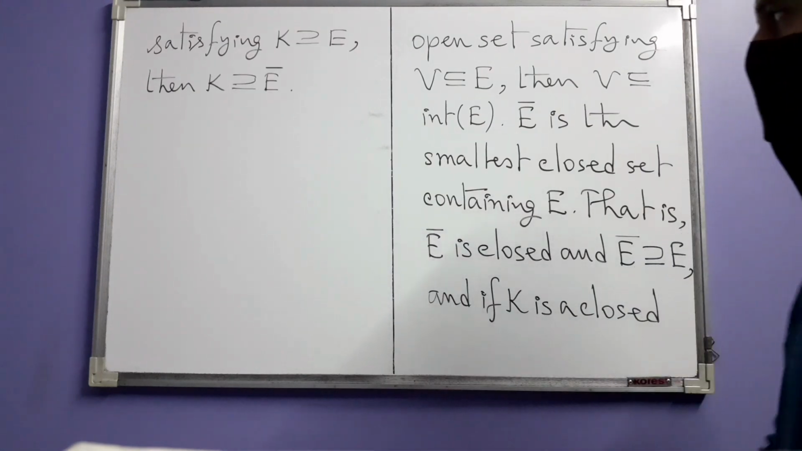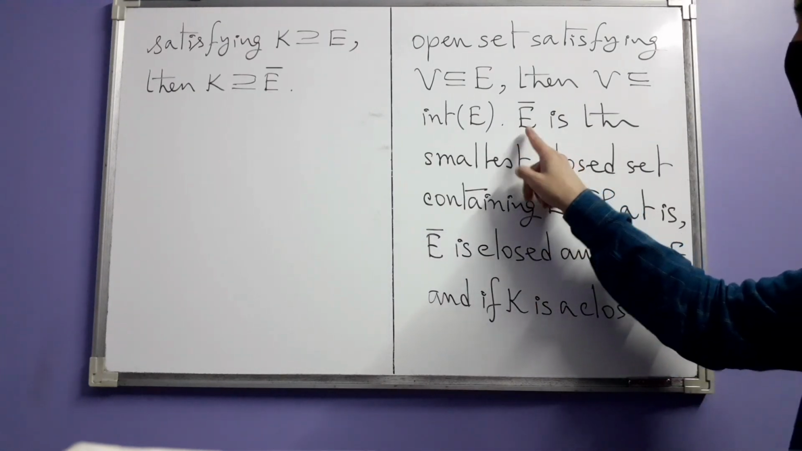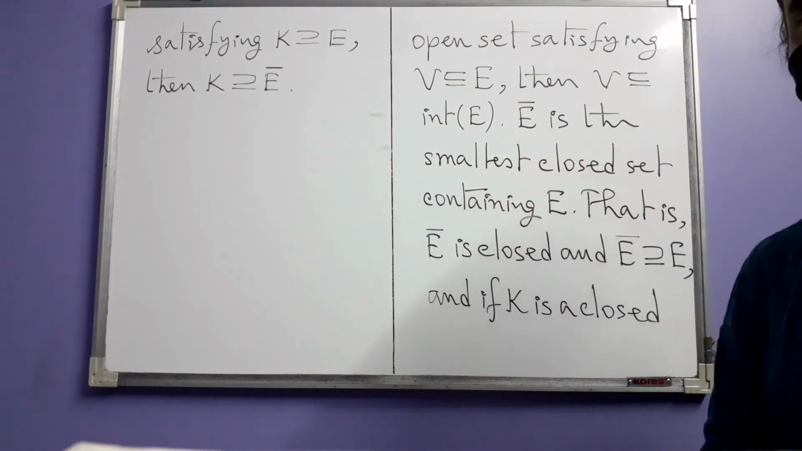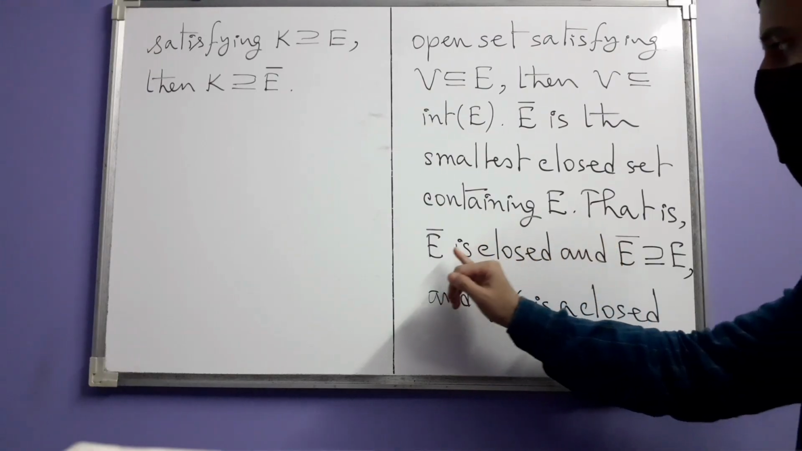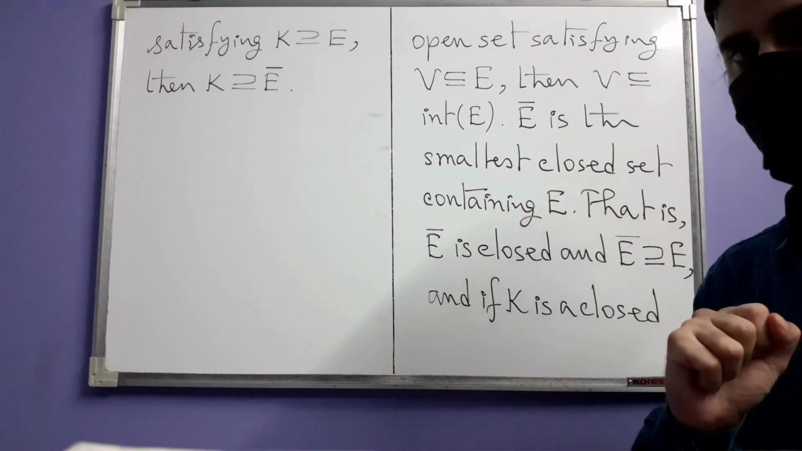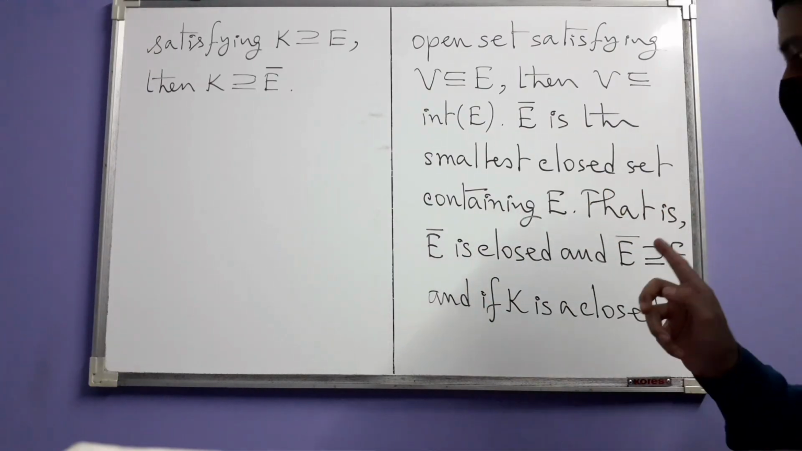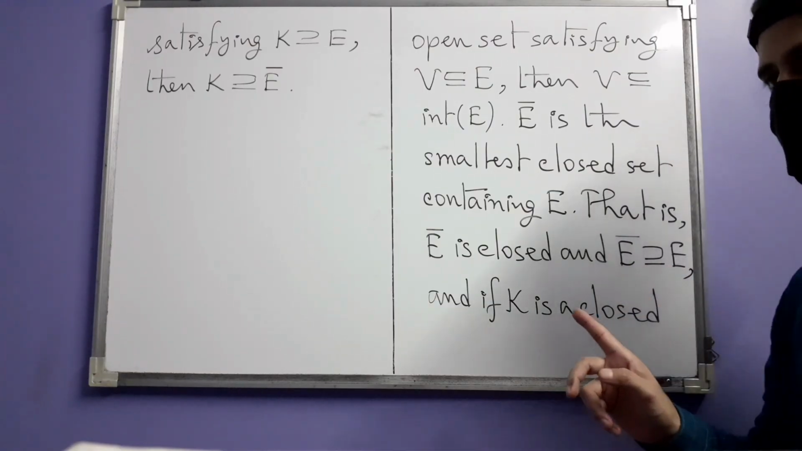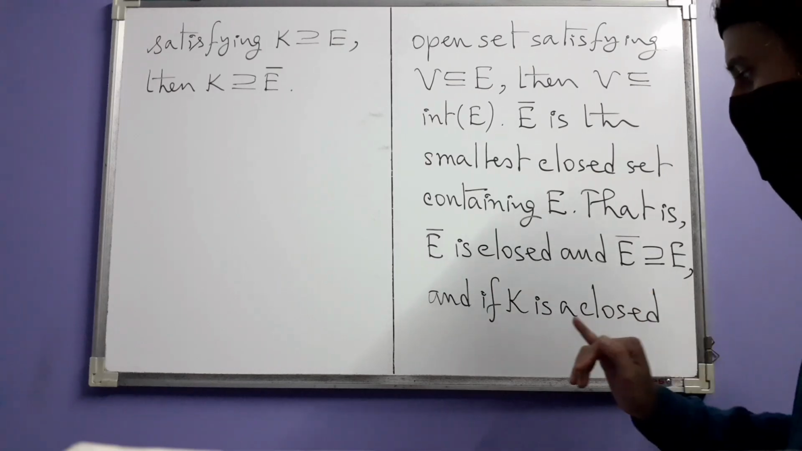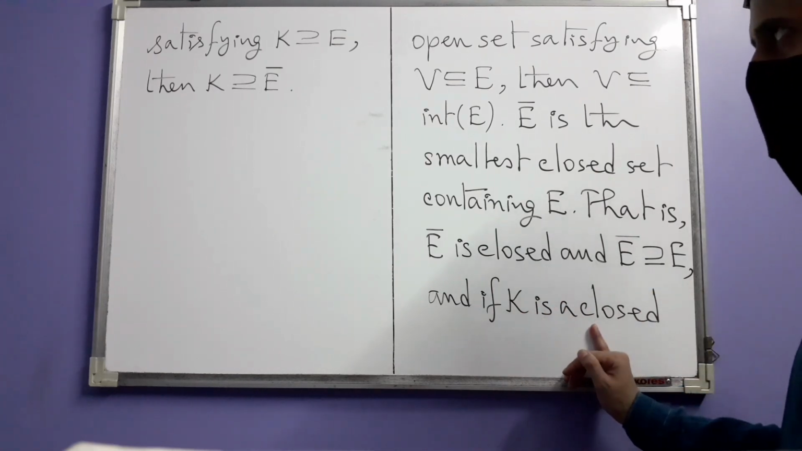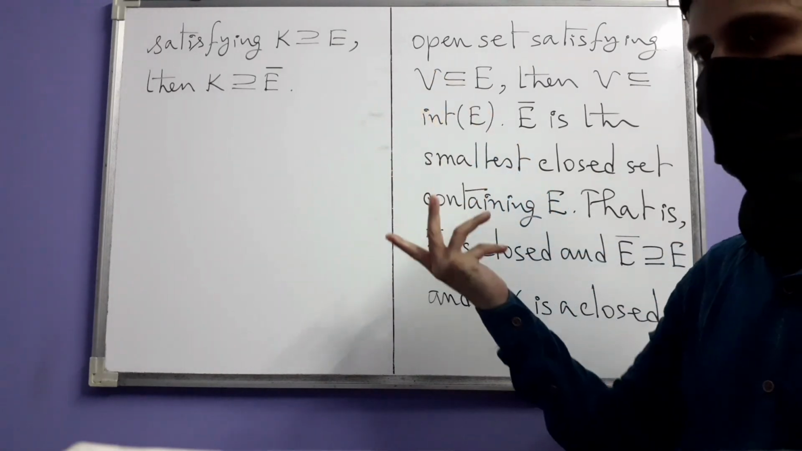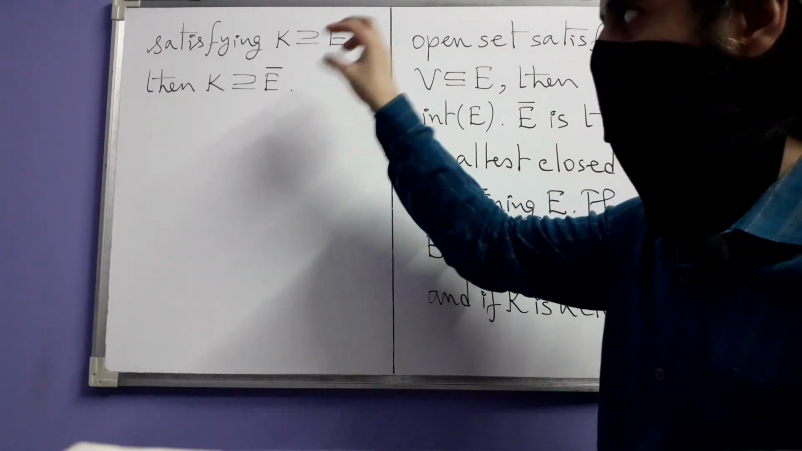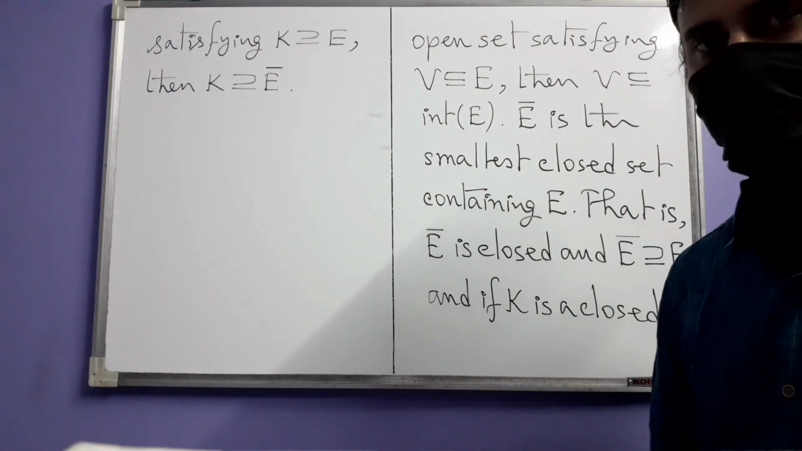On the other hand, the closure of E, E bar, is the smallest closed set containing E. That means E bar as a set is closed. First of all, we have that. And the second thing is that E bar contains E. And the third thing is that it's the smallest such set, which means that if K is another closed set containing E, which may or may not be equal to E bar itself, then K contains E bar. In that sense, E bar is the smallest.